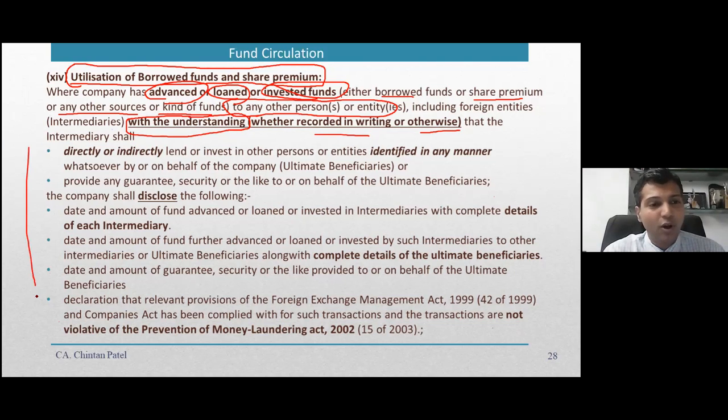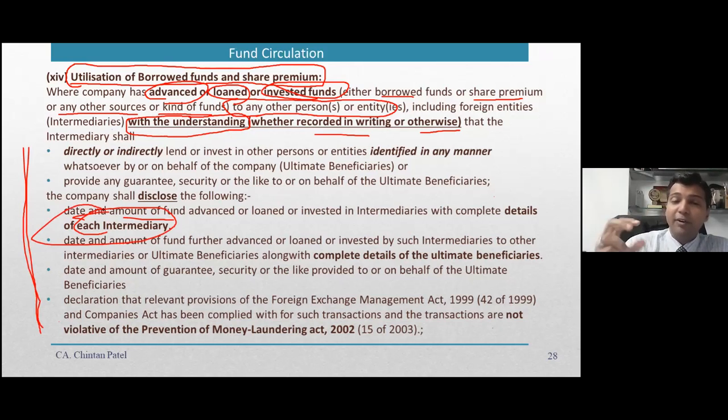You to disclose all these things, right. So then it will disclose the date, amount of fund with the details of each intermediary. कौन बीच में है, because क्या हुआ बीच में कौन मिस. For example, I given to Chavda sir for given to Chintan Thakkar and then to Brijesh bhai, and then Brijesh bhai to Jaiprakash bhai. So there are a lot of intermediaries involved, like from every angle. So all these are intermediaries,